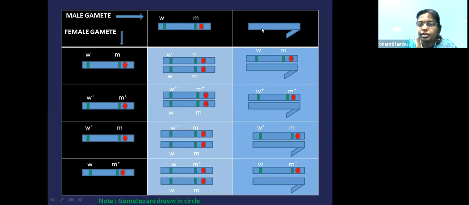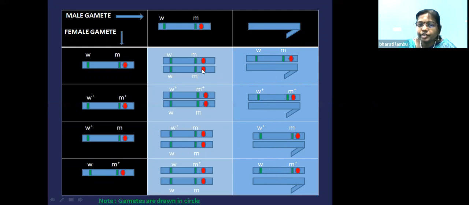If you cross again this side Y chromosome with the X chromosome of this gamete, you will get WM with the Y chromosome. No genes are present on them. So it is a sex-linked inheritance. This female gamete is crossed with this male gamete, you will get W plus M plus. If you cross this female gamete with this male gamete, you will get W plus M. If you cross this female gamete with this male gamete, you will get WM plus. So these are all having Y chromosome. That means what? These are all male or the sons.